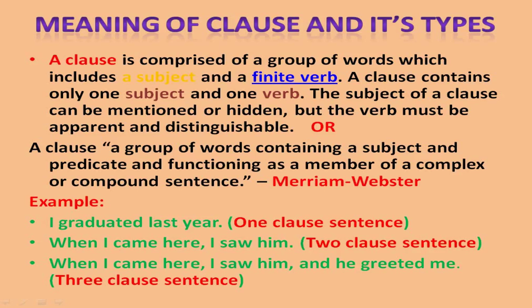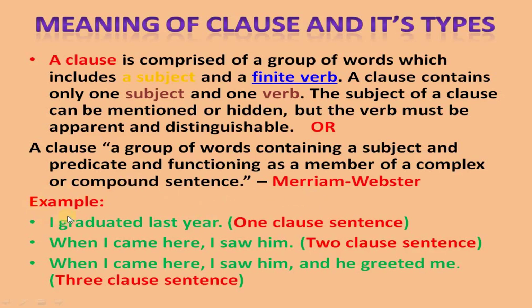What is a clause? A clause is comprised of a group of words which includes a subject and a finite verb. A clause contains only one subject and one verb. The subject of a clause can be mentioned or hidden, but the verb must be apparent and distinguishable. Or a clause is a group of words containing a subject and a predicate and functioning as a member of a complex or compound sentence. This is by Merriam-Webster Dictionary.